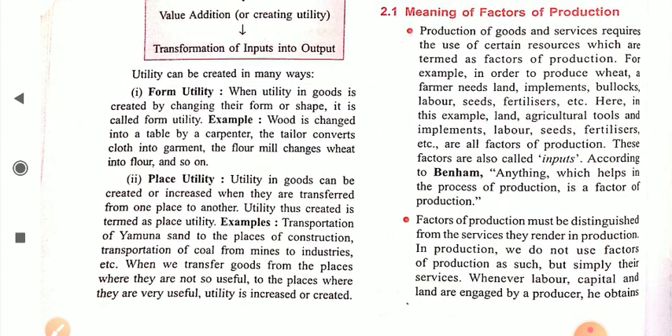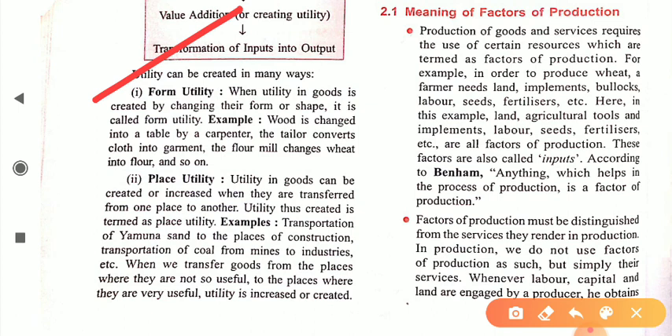Okay, dear student, utility can be created in many ways. First, form utility. Form utility is created in goods by changing their form or shape. Like in our case, we have wood, and we convert it into a table. Suppose a tailor converts cloth into garments, or a flour mill owner converts wheat or rice into flour. It is simply known as form utility, by converting the shape and size of a product.